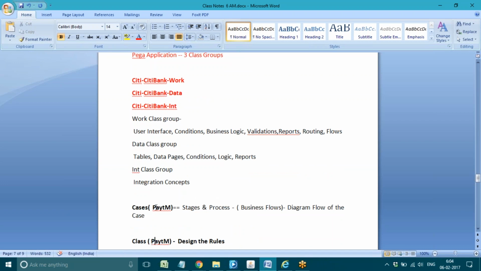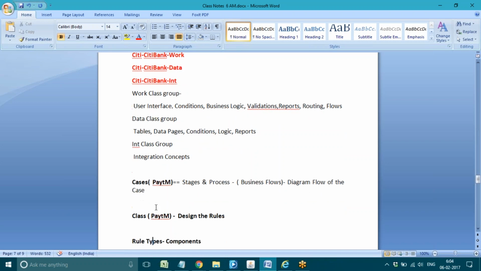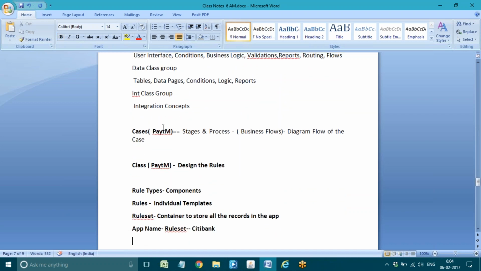Okay, so under the class groups only we are going to generate the design. All the design in the application, we are going to create inside the three class groups depending upon the requirement. And as part of the setup, some case names are given, so it will automatically configure the cases and classes in the application.